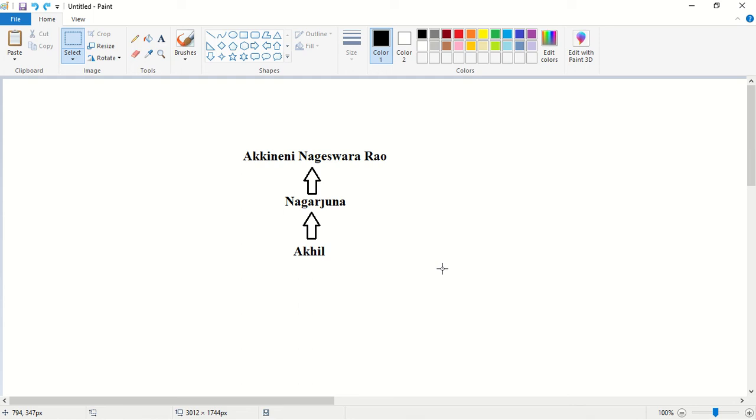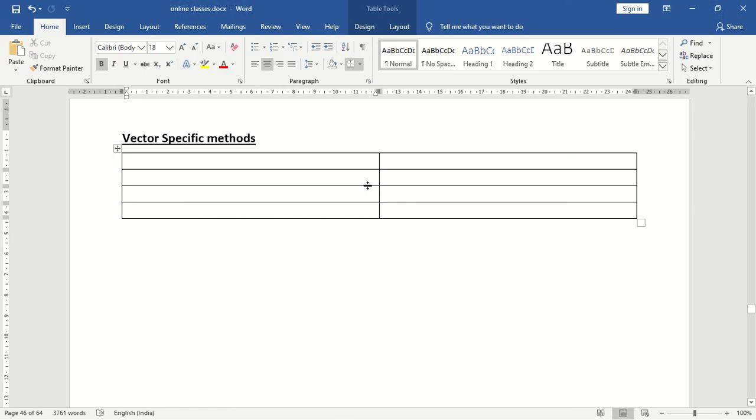Why I am telling this analogy is because you can see here that the older generation people have lengthy names. The older generation people have very big names. Similarly, the methods of older generation classes will have lengthy names. You know that vector is an older generation class. It is a legacy class.